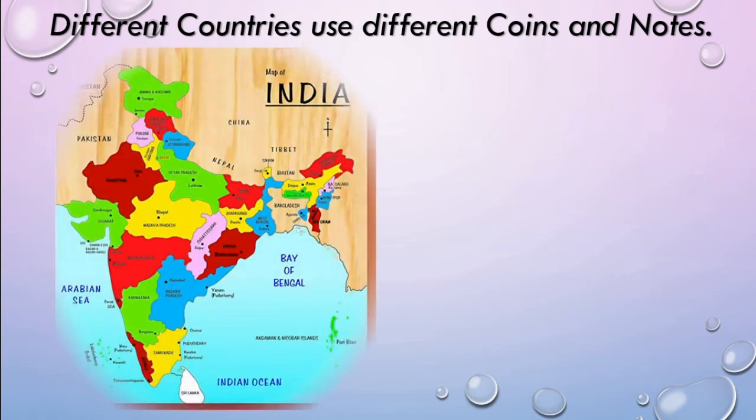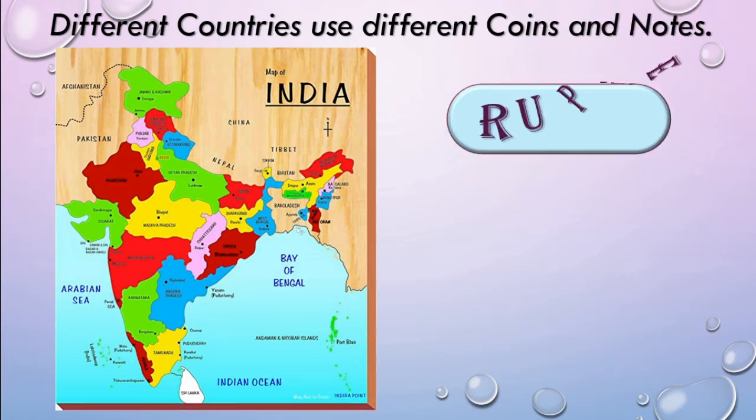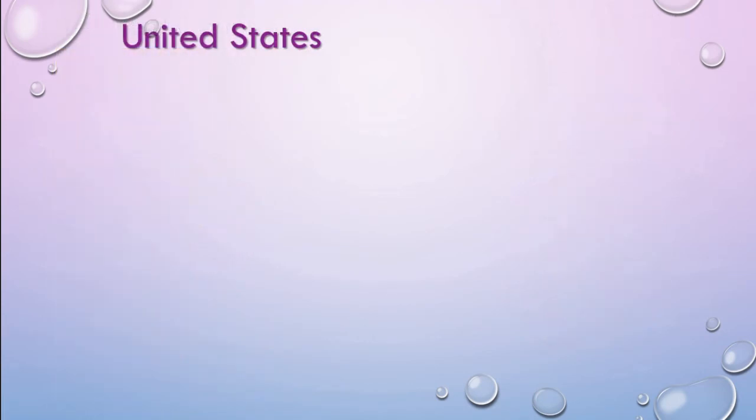This we know that this is our country, India, and we use rupee. Correct? We use rupee and the symbol for rupee is like this. Correct? It is not necessary to write RS or rupees in front of the number. We can use this symbol to mention rupees. Right? Next is United States.